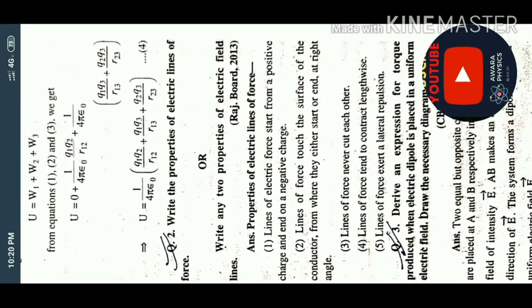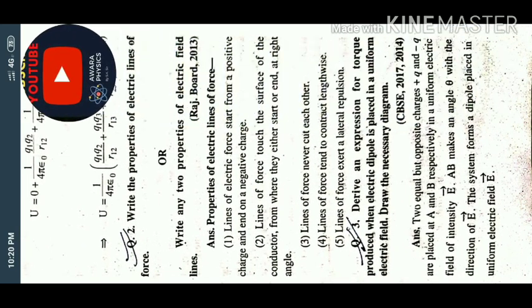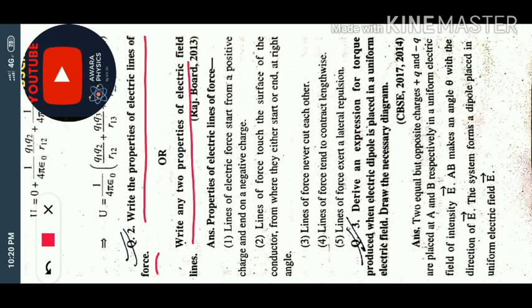Now let's come to question number 2, which is also easy. Let's take a pencil. Write the properties of electric field lines of force is the first type of question pattern. Second, write any 2 properties of electric field lines. Many properties are there, 4 or 5, and you have to write any 4. This question came in Rajasthan Board 2013, and it asked for only 2 properties. It depends on you which properties you want to write here.